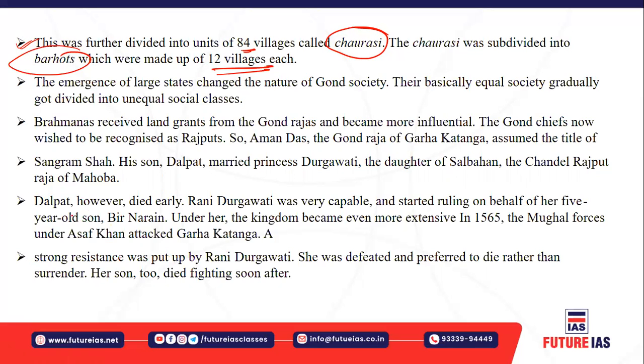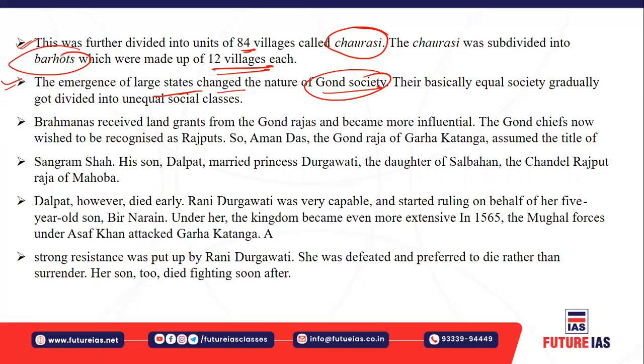And you must also understand, the nature of the large states changed the nature of Gond society, right? They were basically equal societies, but slowly they gradually divided into unequal societies. All right.